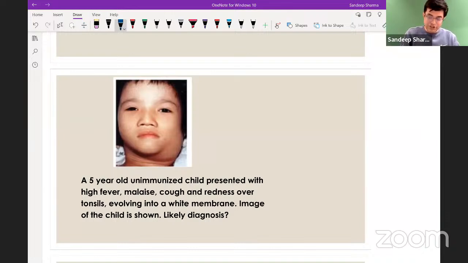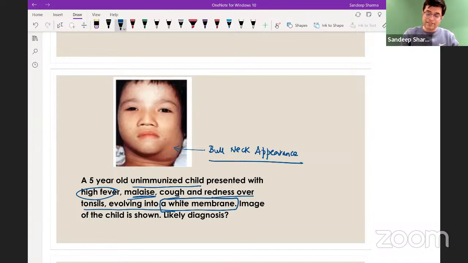A 5-year-old unimmunized child. Unimmunized is a keyword. Presented with high fever, malaise, cough, and redness over the tonsils evolving into a white membrane. So white membrane is the clue. An image of the child is shown. What is the likely diagnosis? You can see this child is having the so-called bull neck appearance. So what are the clues here? Bull neck appearance. This is how bull neck appearance looks.